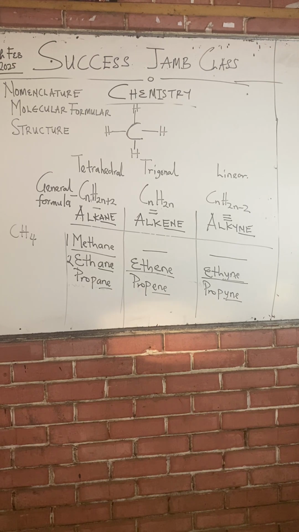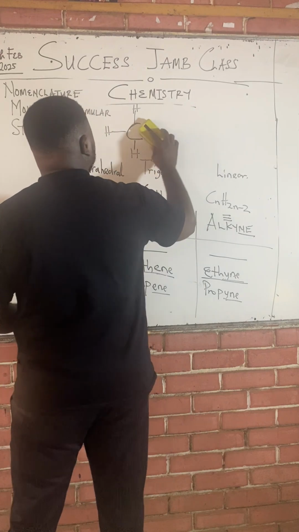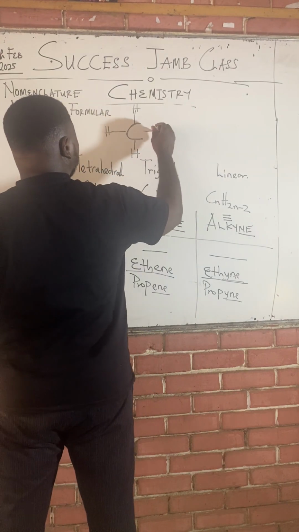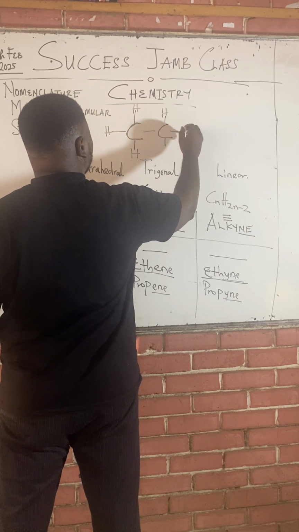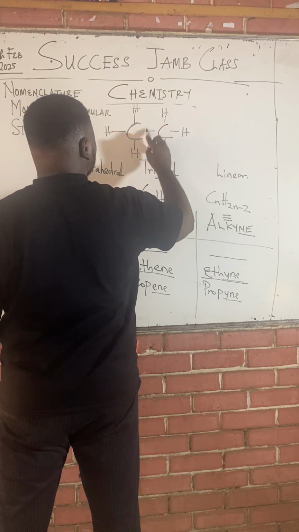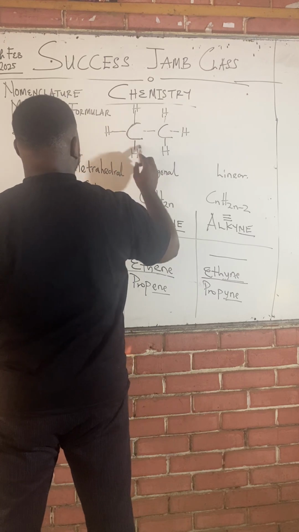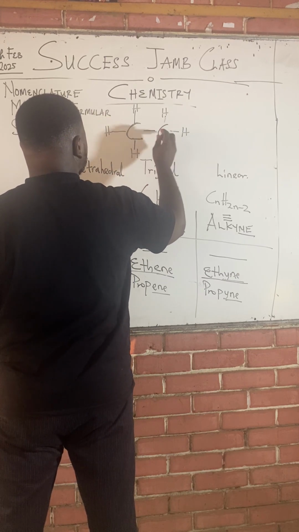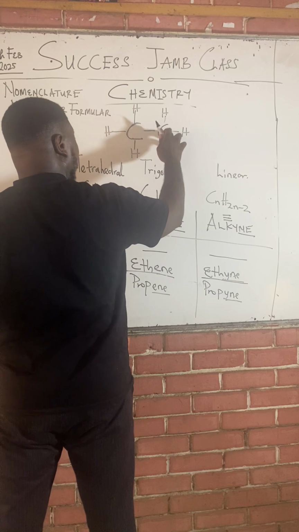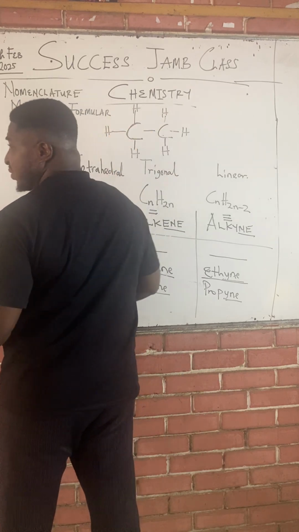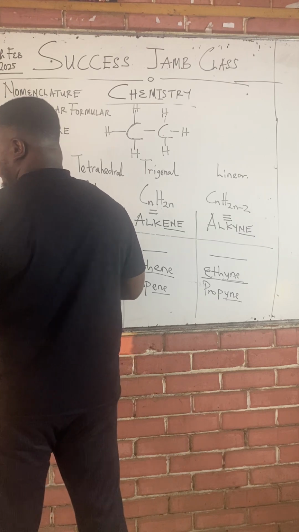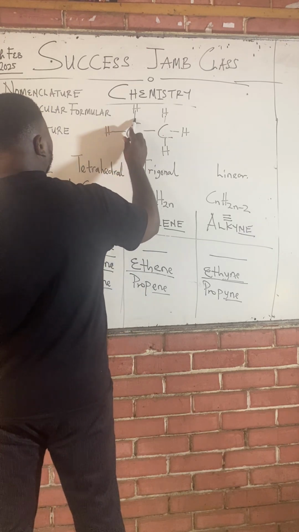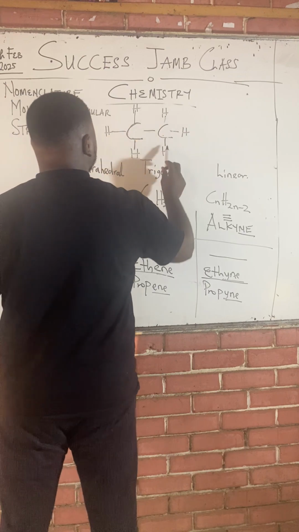Now, class, moving forward, we can as well draw the structure of ethane. Ethane means two carbons, so we increase the carbon length to 2 and make sure that every carbon still has 4 bonds. Look at this carbon: 1, 2, 3, 4. Look at this carbon: 1, 2, 3. Of course, this bond is being shared by these two carbons. So when counting for this carbon, you count this bond, and when counting for the other carbon, you still count it, because it's for both of them. So class, every carbon must have 4 bonds in a correct organic structure. Looking at this carbon, you have 1, 2, 3, 4. Looking at this carbon, you have 1, 2, 3, 4.